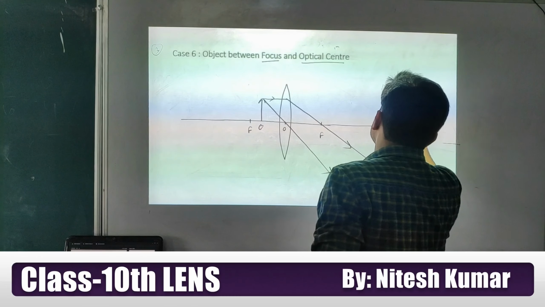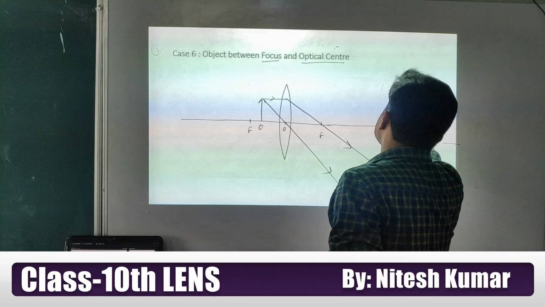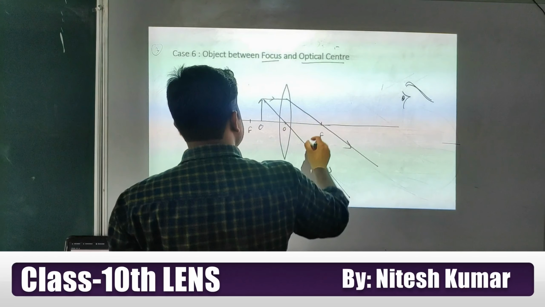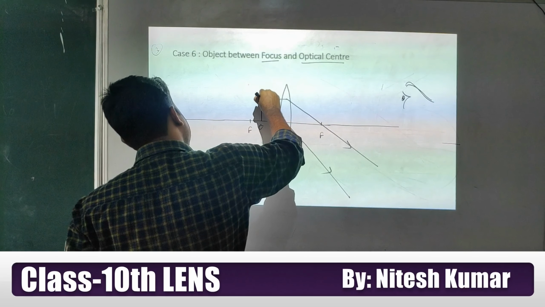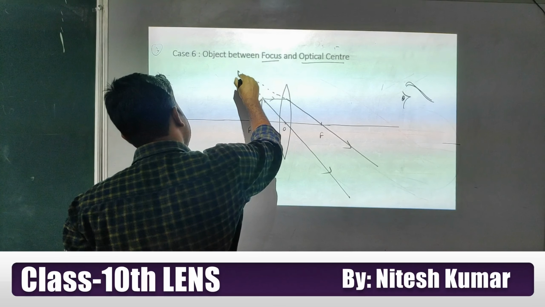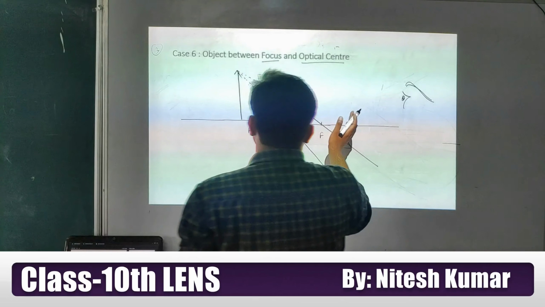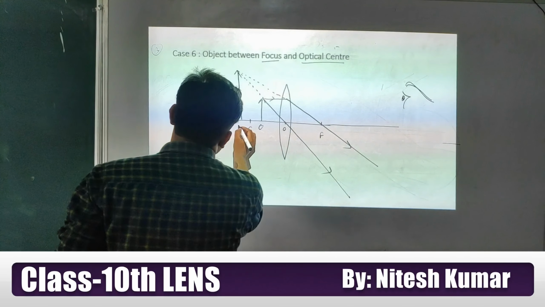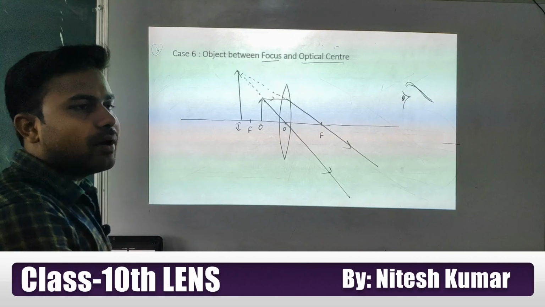But if you observe from this side, the observer will see the rays coming from behind the lens, is it or not? So I am assuming the image will form here.